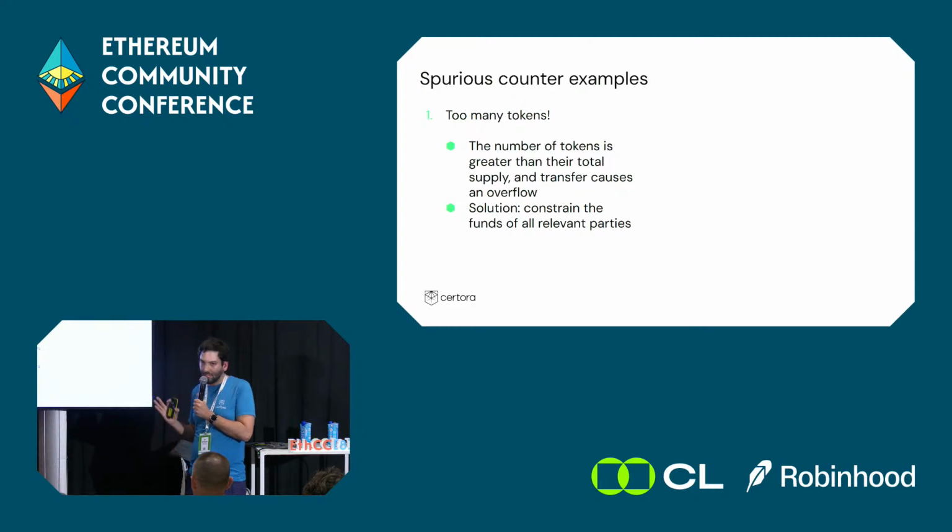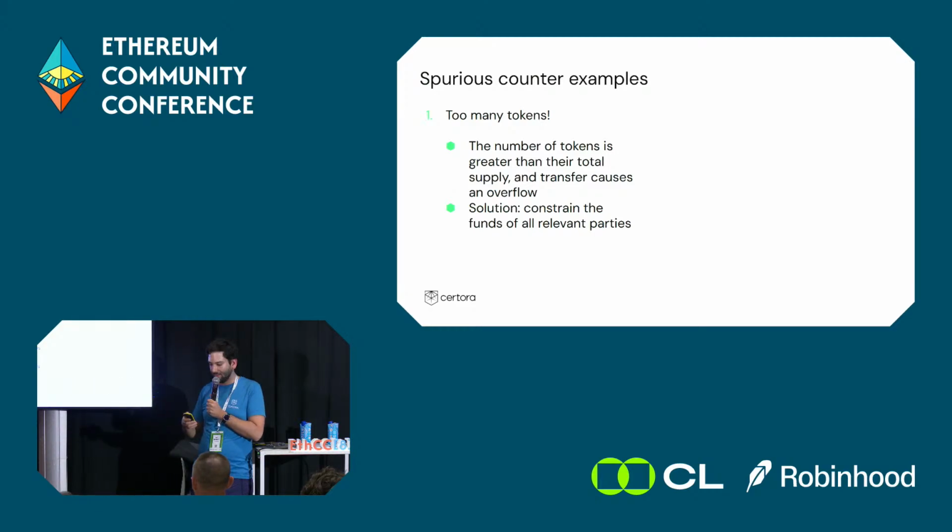For example, if we try to prove the invariant I mentioned before, that an account should not lose money due to another account's actions, one of the counterexamples I can get is that there are just too many tokens. I'm swapping tokens, and then it overflows, which doesn't make sense. But the prover doesn't know that the amount of tokens has to be smaller than, say, the total supply. So it will give me that example. It had the freedom to choose it. And I need to tell the tool, don't do that.